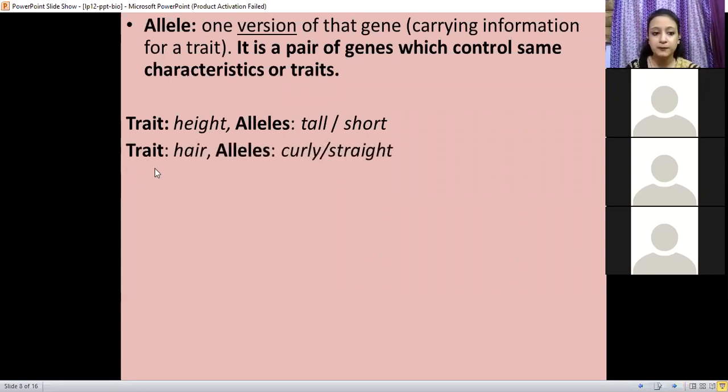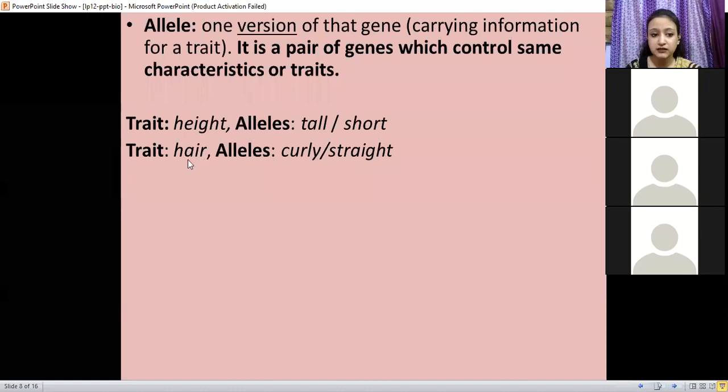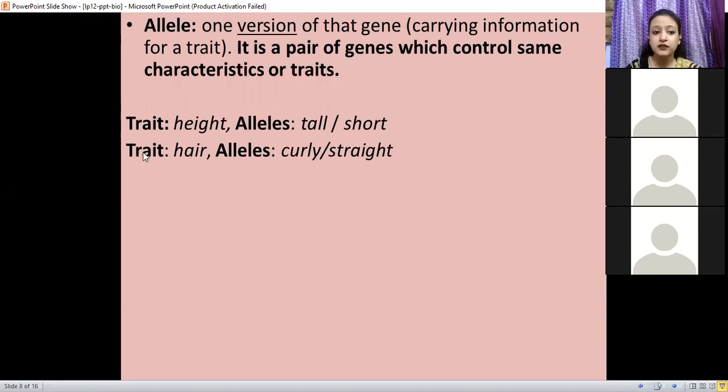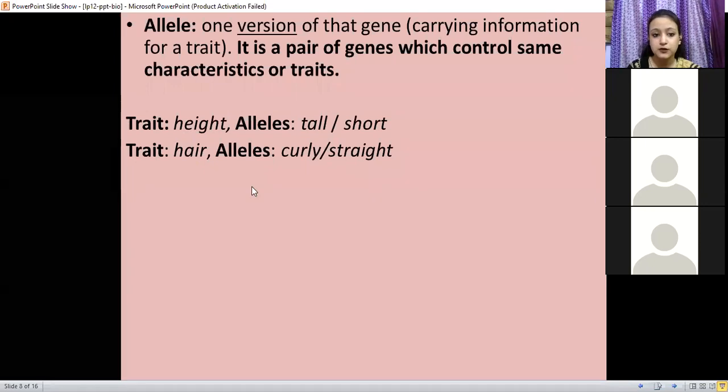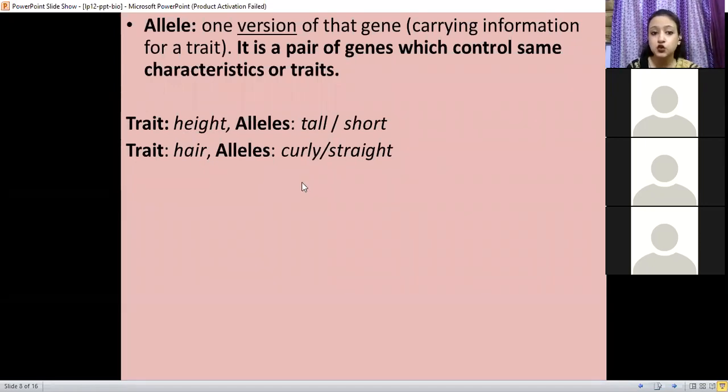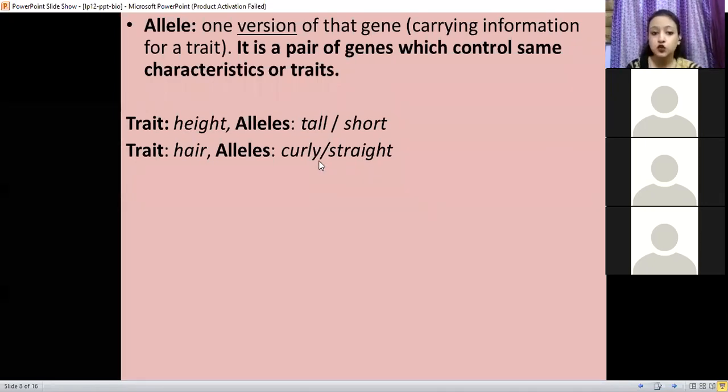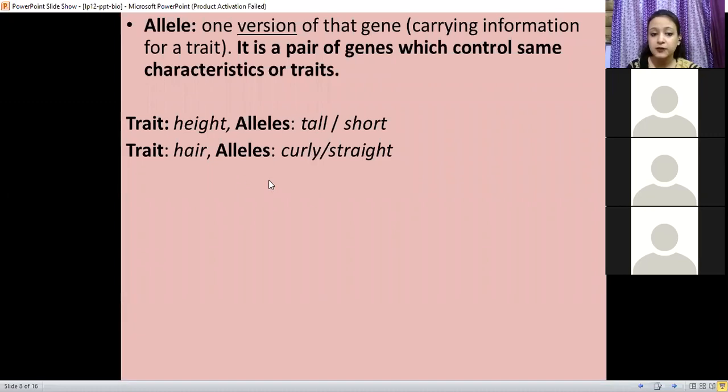Here another example is there. There is a pair of genes which carries the information for the trait, the type of hair. So it will be present in two versions. The first one will carry the information for your hair to be curly, and the other will carry the information for your hair to be straight.